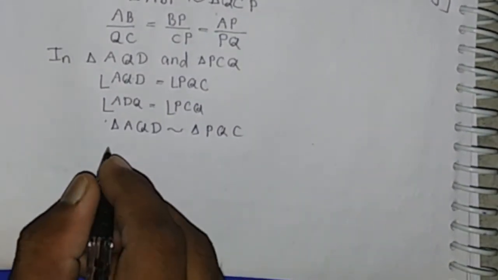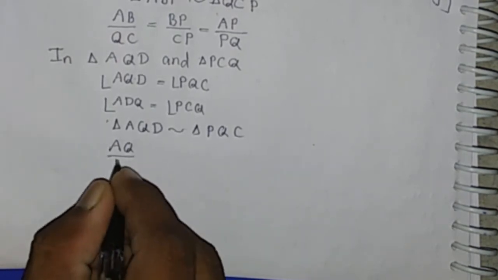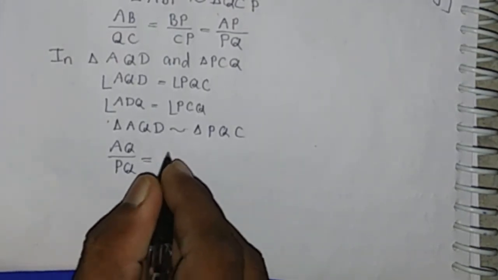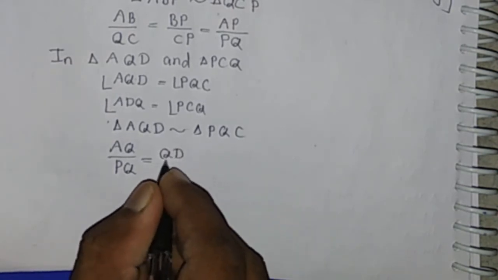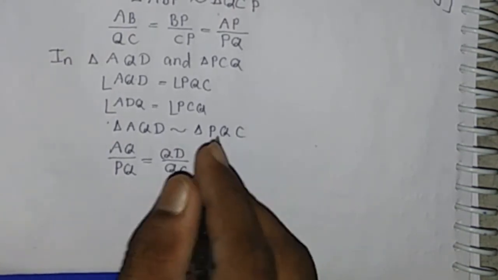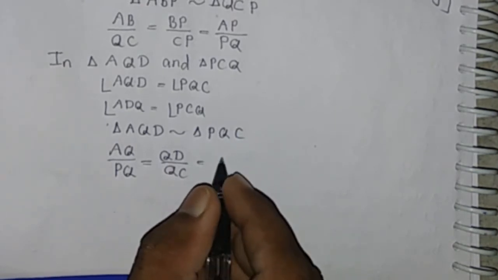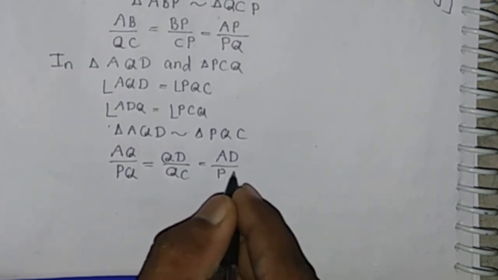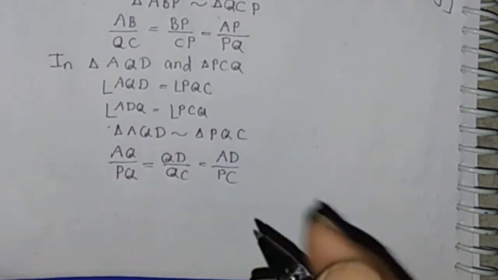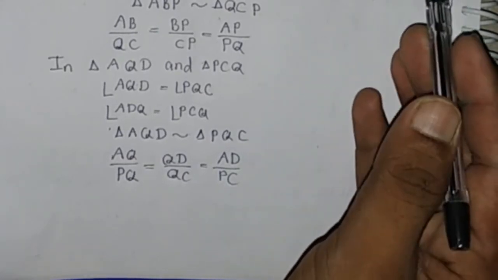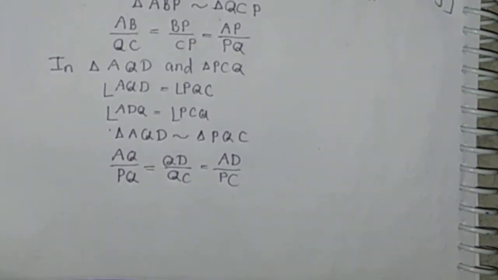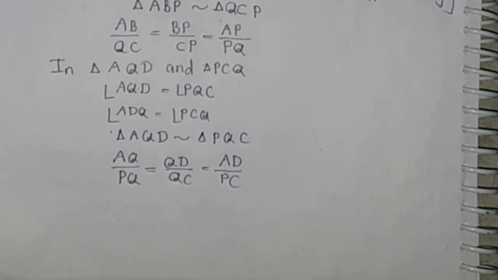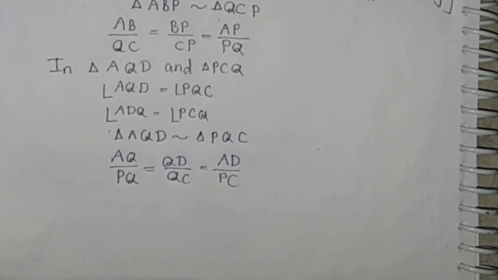Now we have AQ by PQ is equal to QD by QC is equal to AD by PC. Now there are two equations and we have to find AB by BP is equal to DQ by AD.